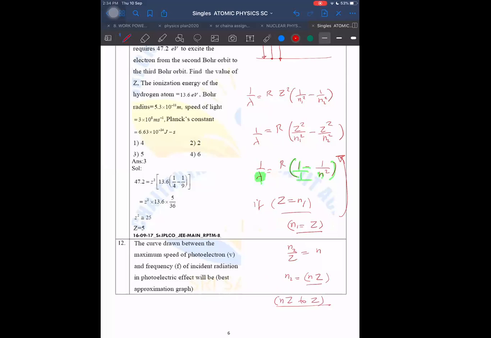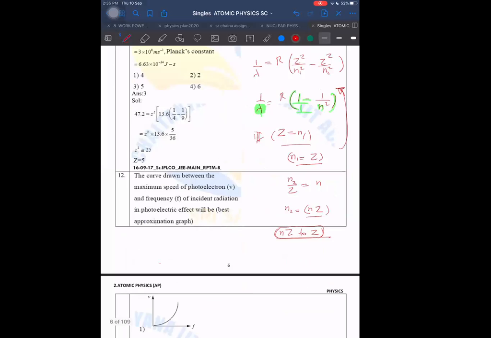Then I will be getting the same as I get for the Lyman series of the hydrogen atom. Same thing I will be getting for other atoms also. But I have to make the transition from NZ to Z. Although we will not call it the Lyman series; we will call it something else, because if it is not coming up to 1, then we don't call it Lyman, even if it is for other species, other atoms.